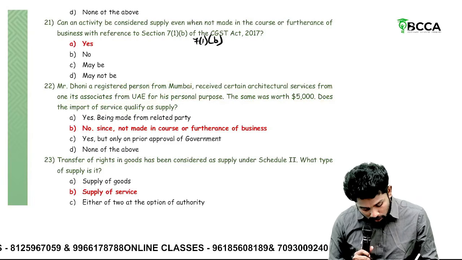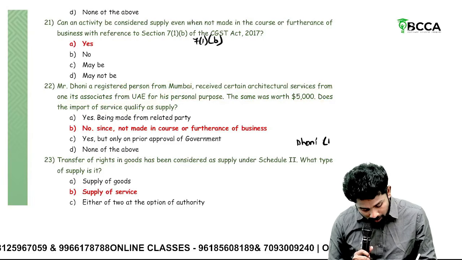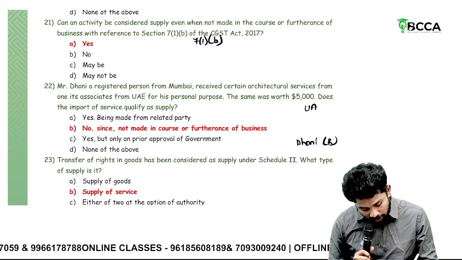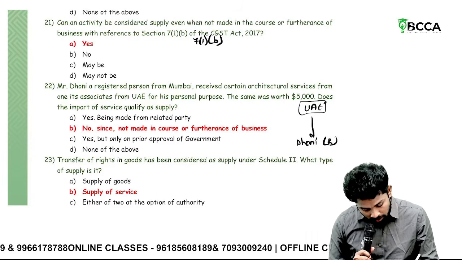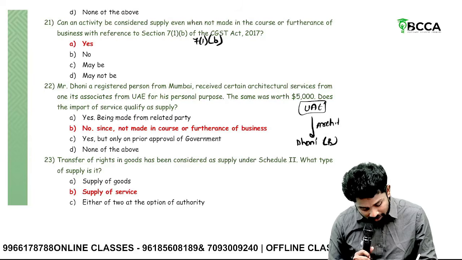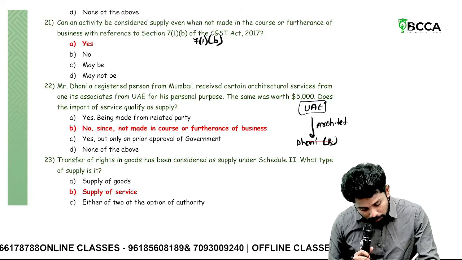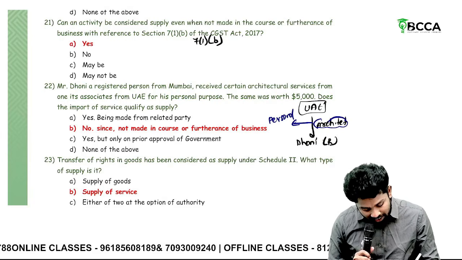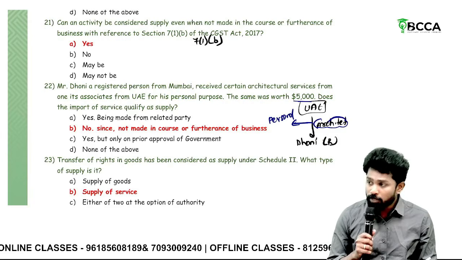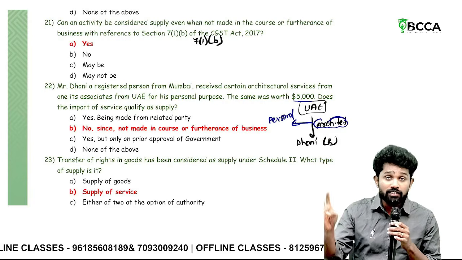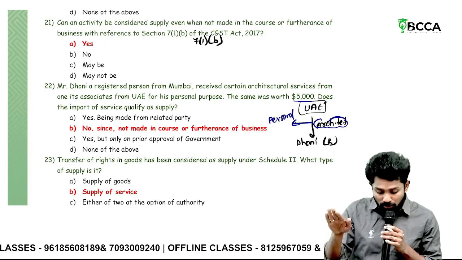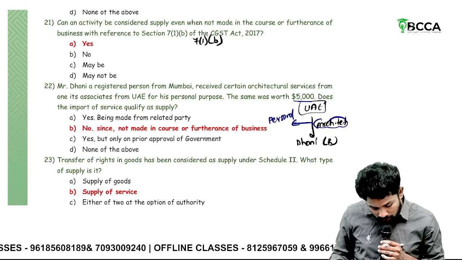Understand, Dhoni is the recipient. Who is the supplier? From one of its associates in the UAE. The one in the UAE is the service provider. It provided what? Architectural service. Whether it is for business purpose or personal purpose? Architectural service for personal purpose. Whether there is consideration or not: yes, 5,000 has been paid as consideration. Import of service for a consideration, but not in the course or furtherance of business. It still amounts to supply for a consideration.